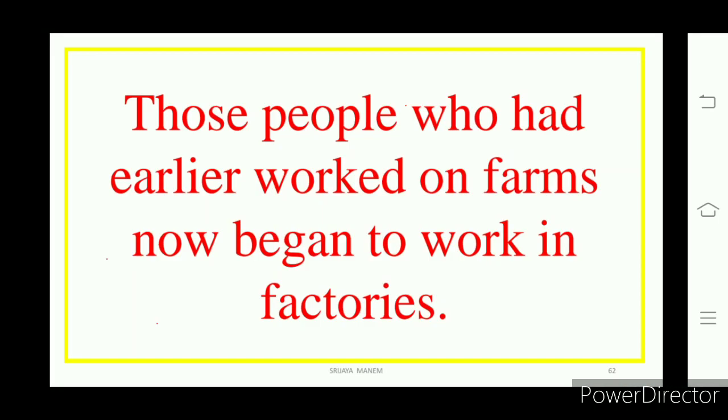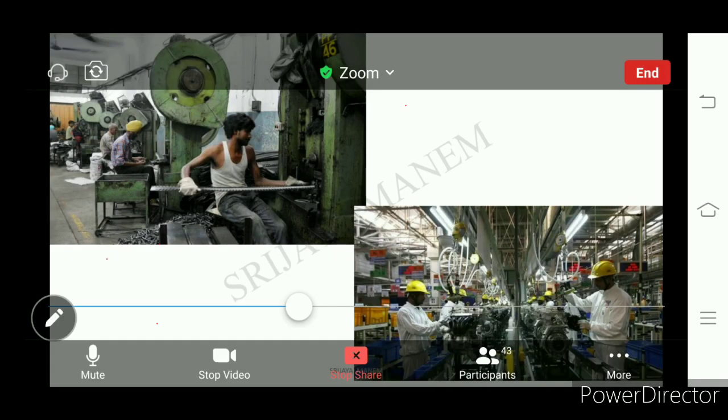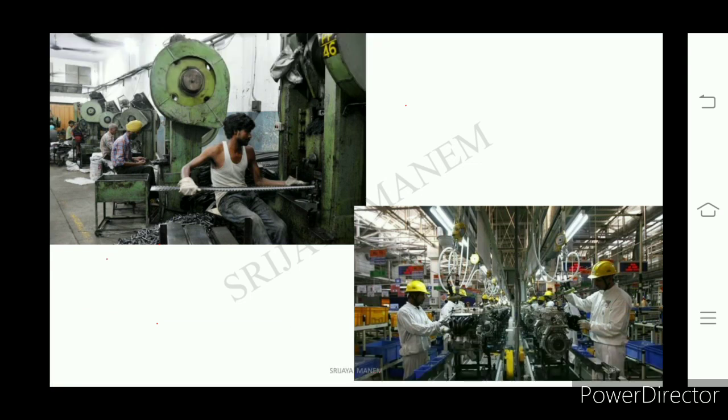Understand? So those people who worked earlier in the agriculture sector started to work in industries. Instead, they started to work in factories. So slowly, the important sector in the second stage is the industrial sector.